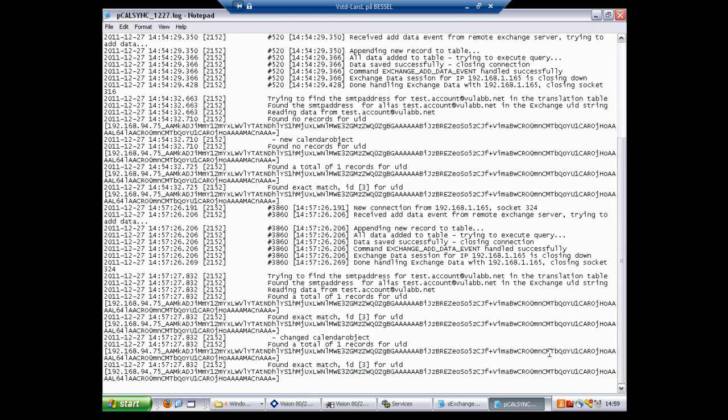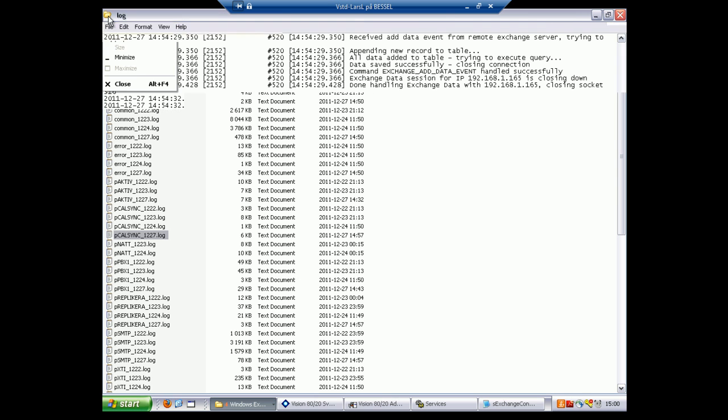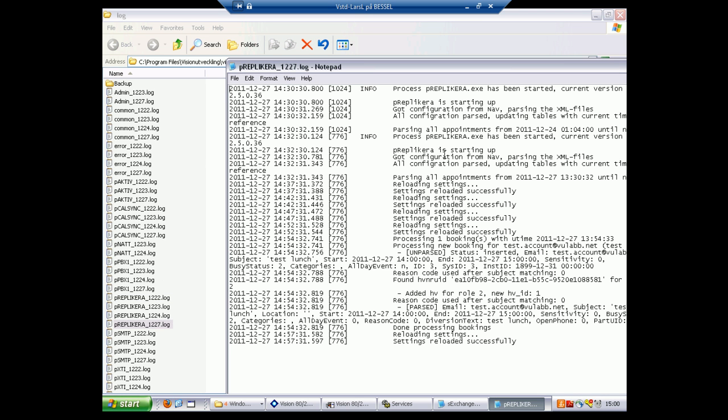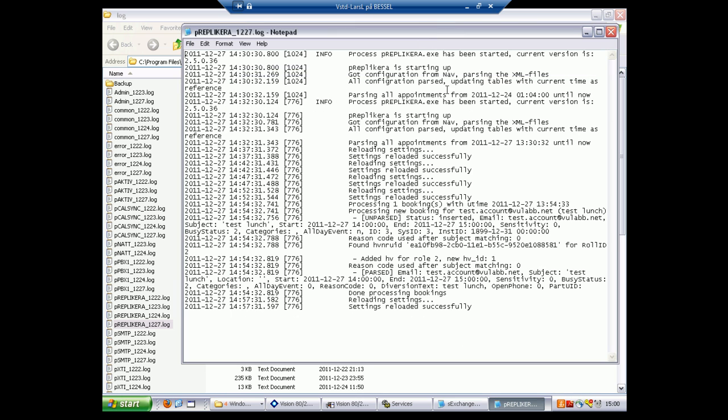You can see both the email address and the new item shown here in the pcalsync log. Also in preplicera the booking exists.